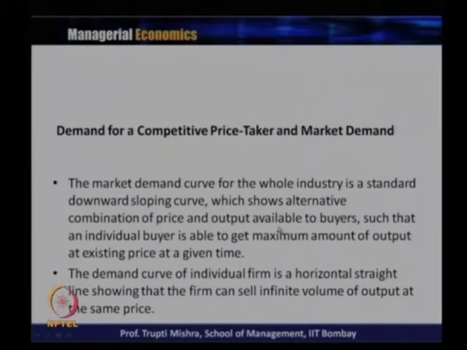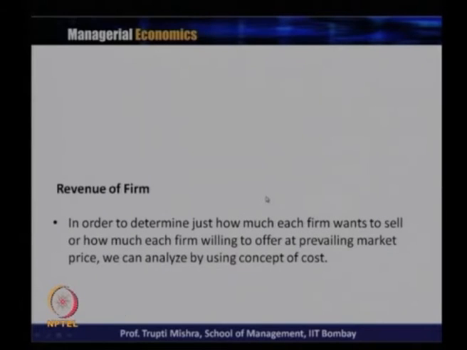If you remember in the previous class, when we talked about how much they want to sell, that always depends on the profit they are getting. So, what is the profit over here? The profit is the difference between total revenue and total cost. The point at which the profit is maximum is the point where the firm generally wants to operate, because they want to sell that amount of output where they get the maximum profit.